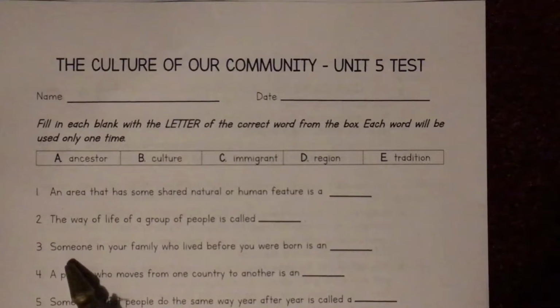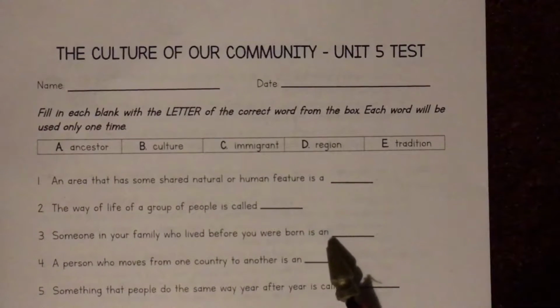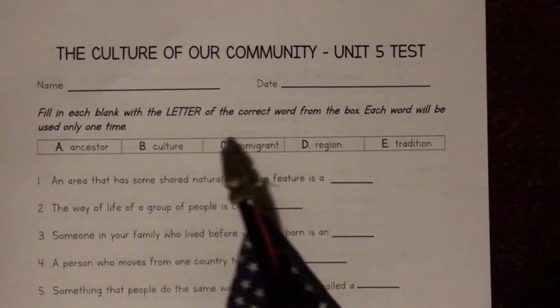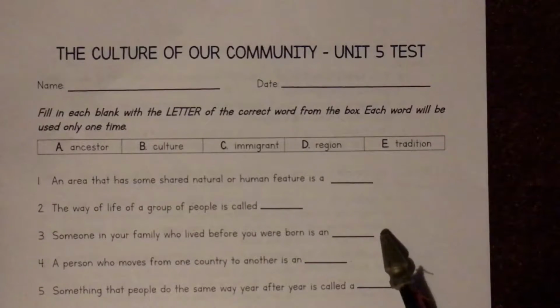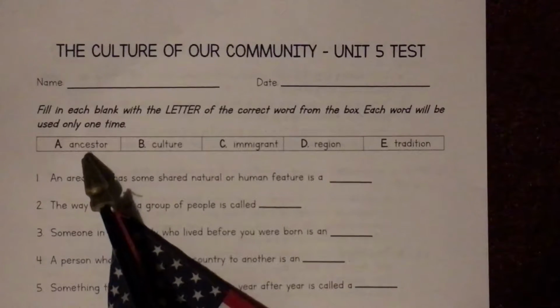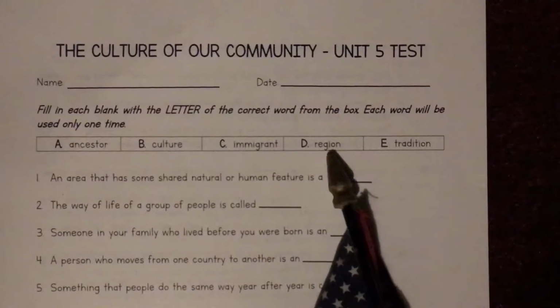Number 3. Someone in your family who lived before you were born is an blank. Ancestor, culture, immigrant, region, tradition. Number 4. A person who moves from one country to another is an blank. Ancestor, culture, immigrant, region, tradition.